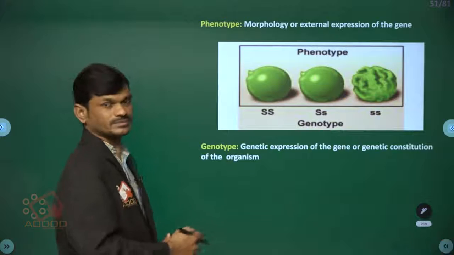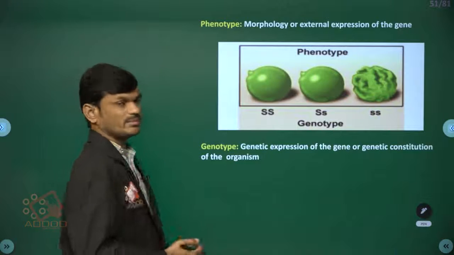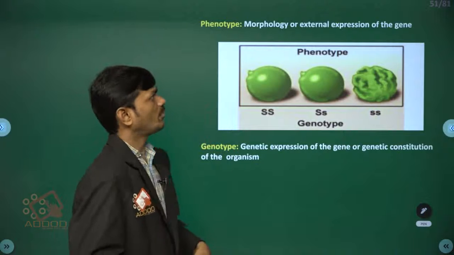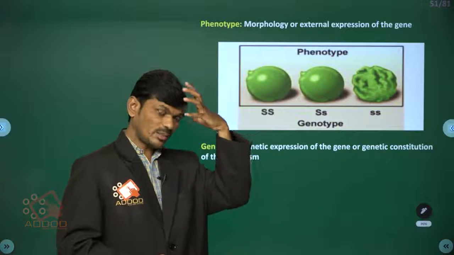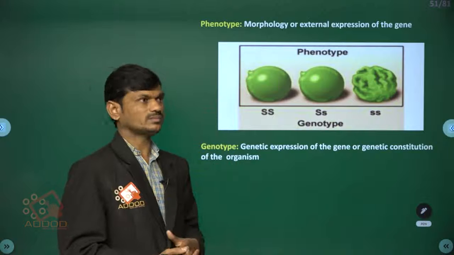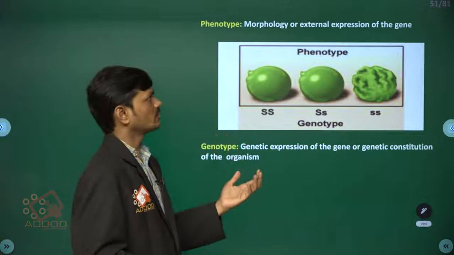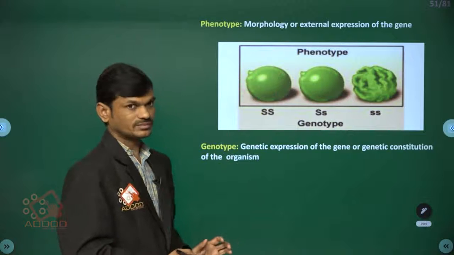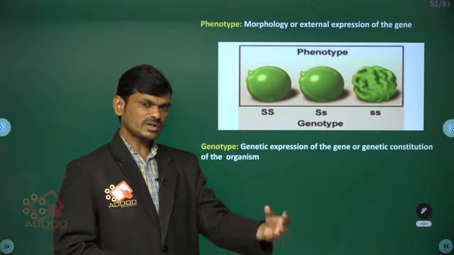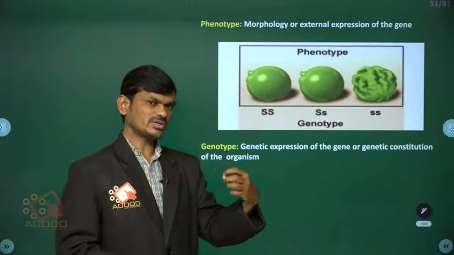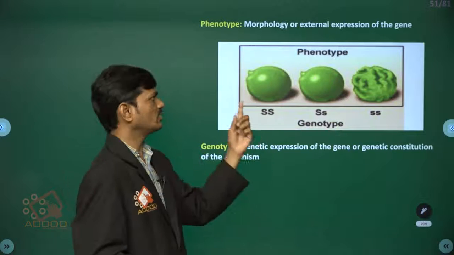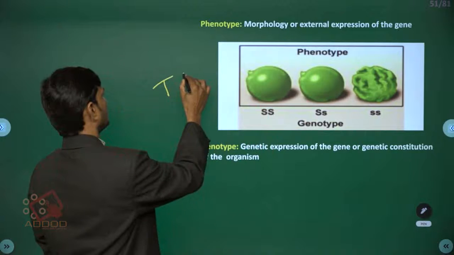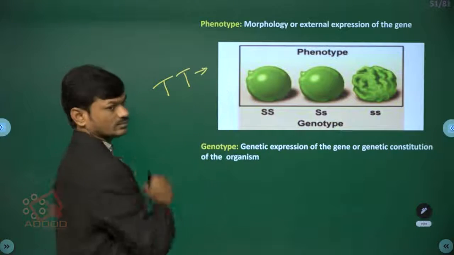Now phenotype. Phenotype means the morphological expression of an animal. The morphological or external appearance of an animal, plant or living organism is called phenotype. The external expression of a gene we call phenotype. Suppose capital T is a gene.